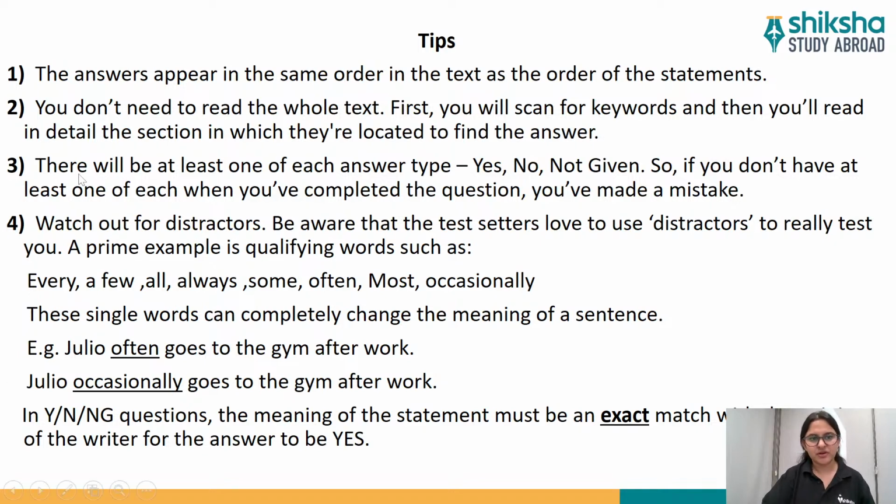Third, there will be at least one of each answer. That means again, yes, no, not given, you will have all these three answers in your list when you are actually solving the paper. Fourth is watch out for distractors. I have already told you what distractors are. A few of the words are listed down here, and an example has also been given where the words often and occasionally were used.